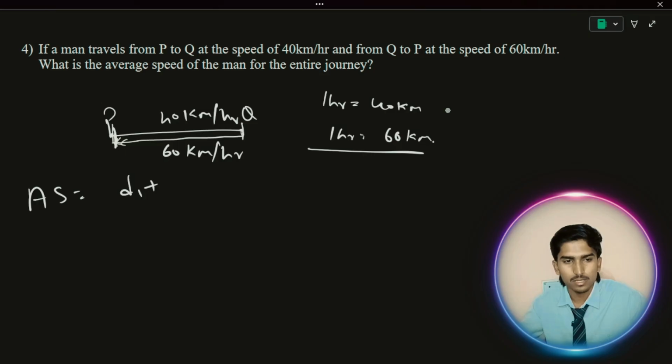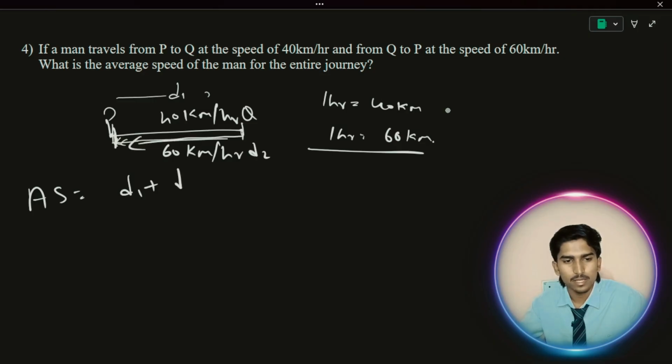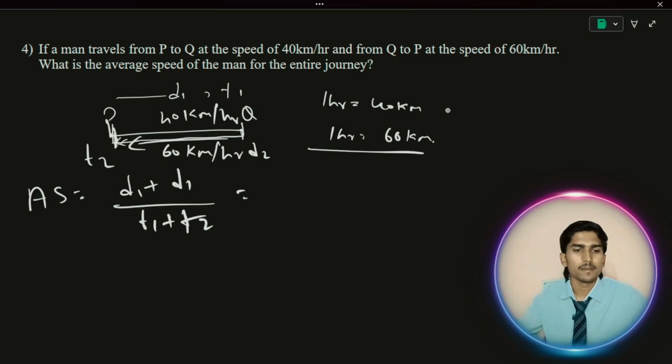If the man travels from P to Q, that is D1, and Q to P, going backward, is D2, then the total distance is D1 plus D2. Time traveling from P to Q is T1, and from Q to P is T2, so total time is T1 plus T2. What is D1 actually?